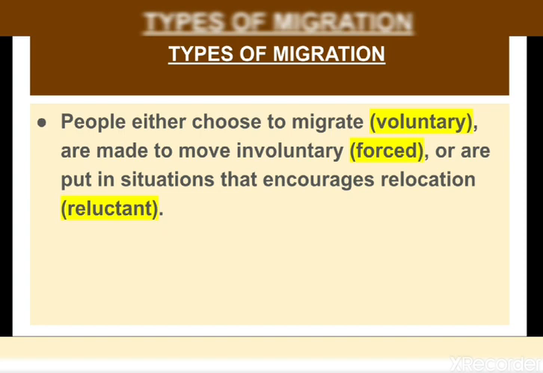Then next is reluctant migration, which is a form of migration in which individuals are not forced to move but do so because of unfavorable situations at their current location.